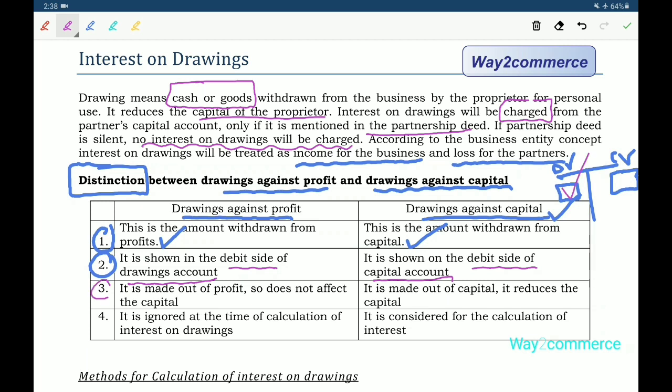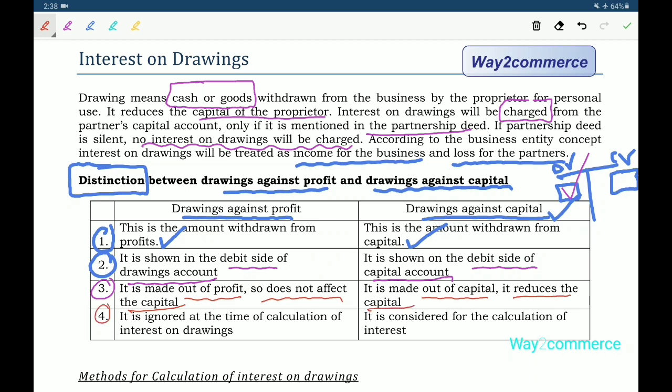Next, the third distinction: drawings against profit is made out of profit, so it does not affect the capital. In case of drawings against capital, it is made out of capital, so it reduces the capital account.